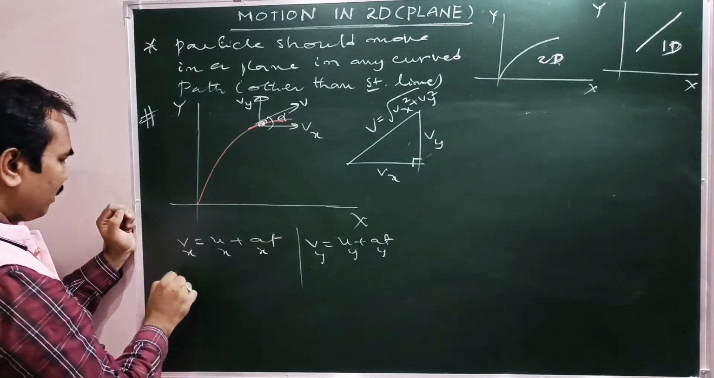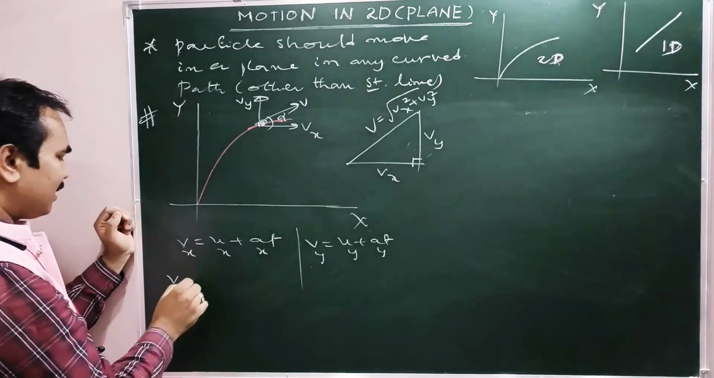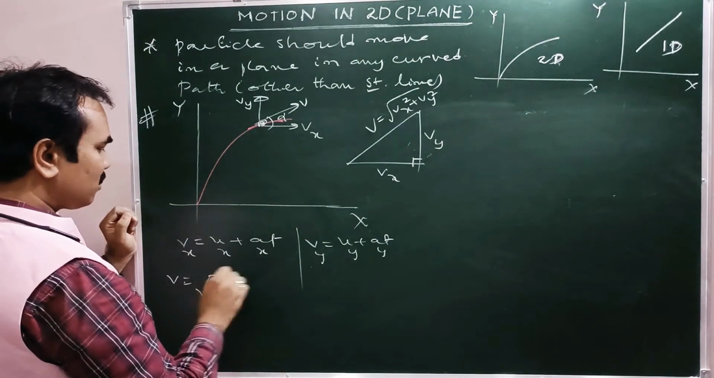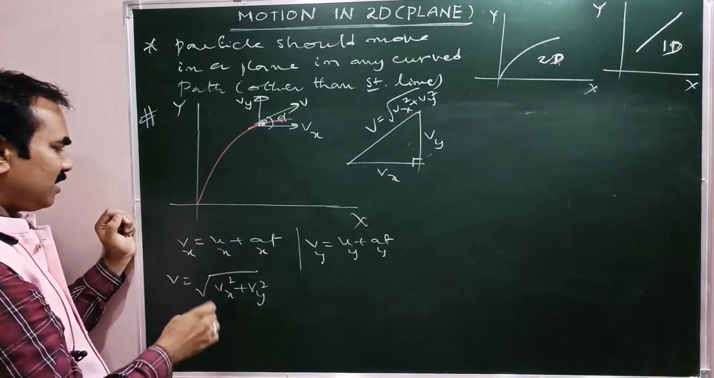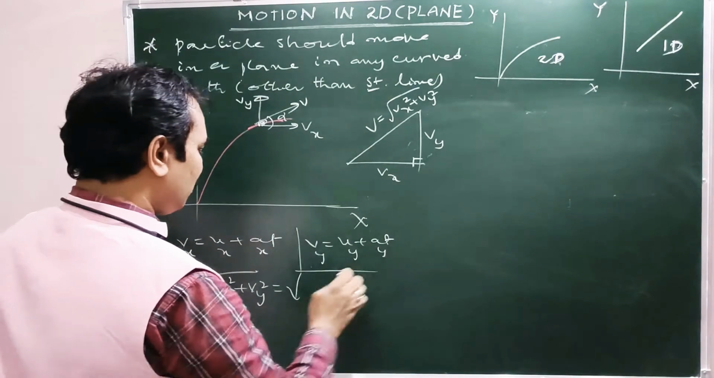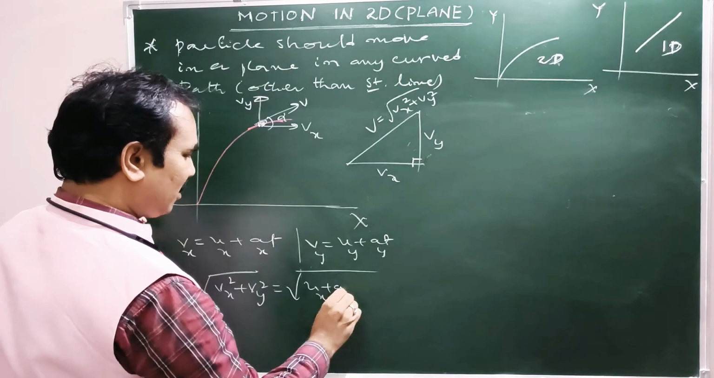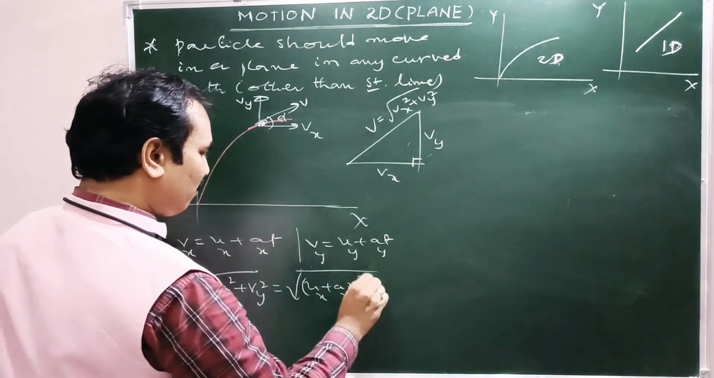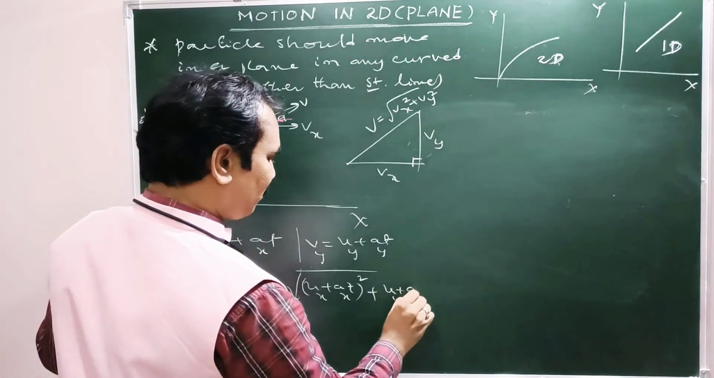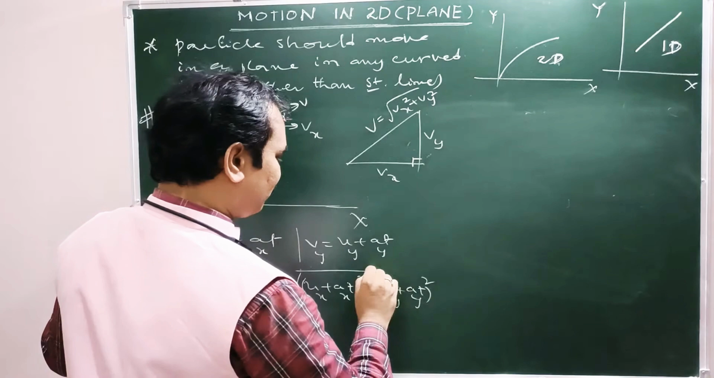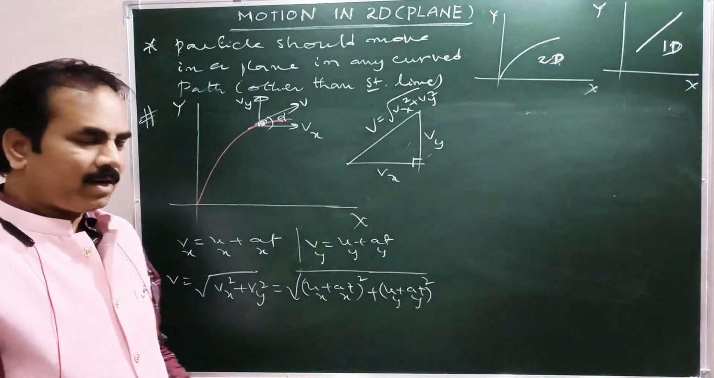V, the net velocity at this position or at any instant t, is given by root over vx square plus vy square. Now, what is vx here? vx means ux plus ax t, whole square, plus vy means this one, that is uy plus ay t, whole square. Right? So this is the net velocity of that particle which is in 2D.